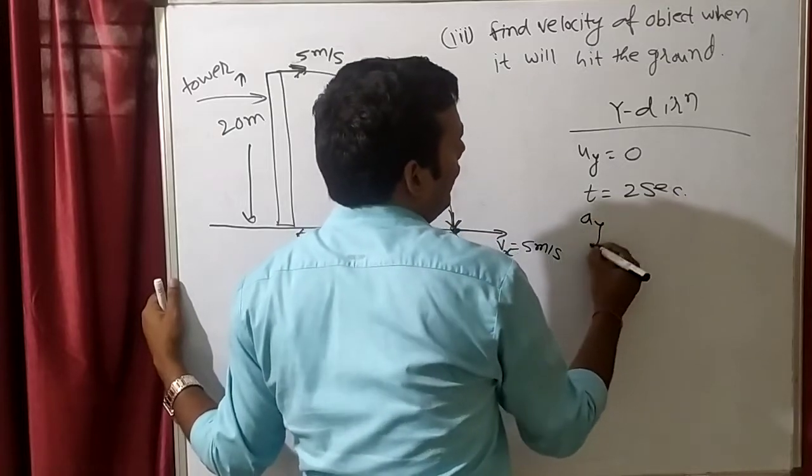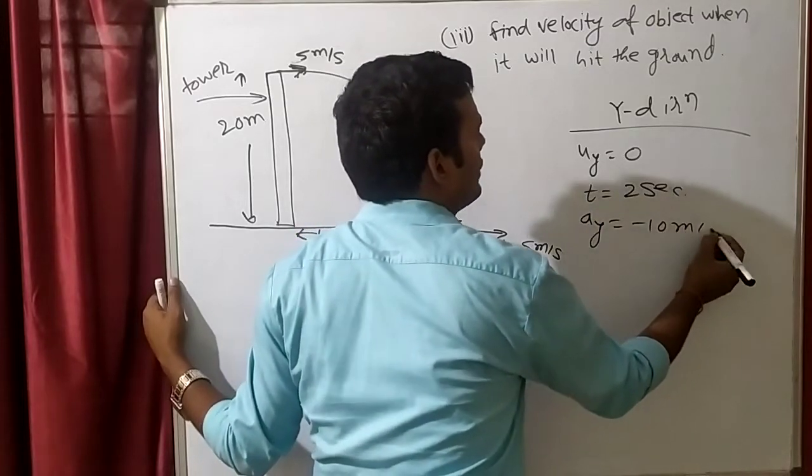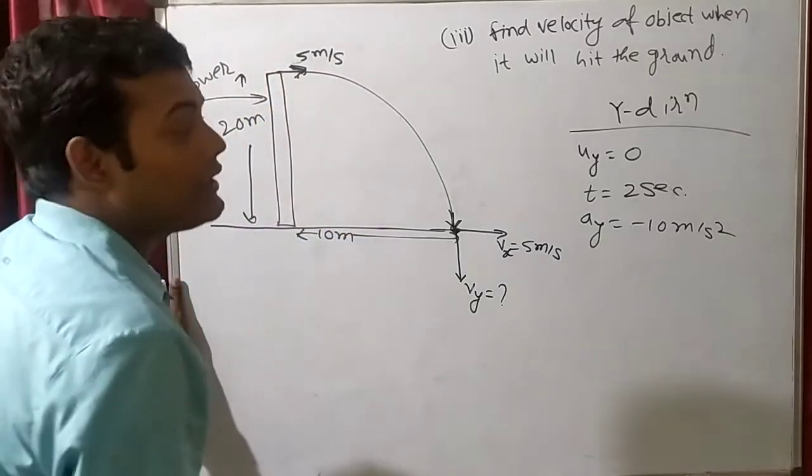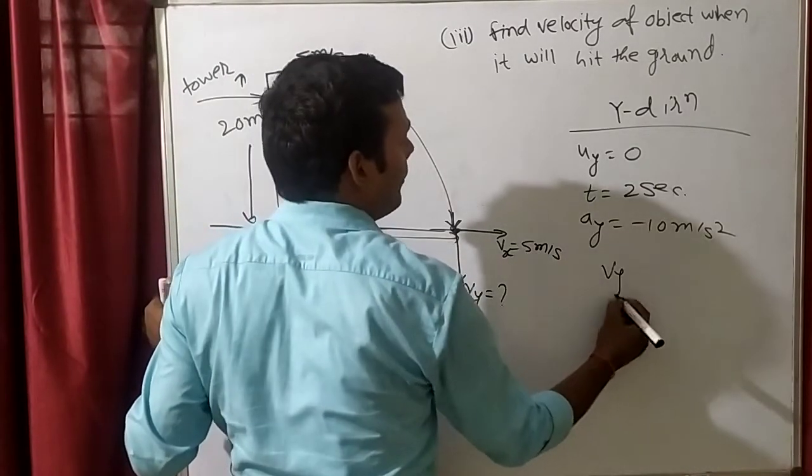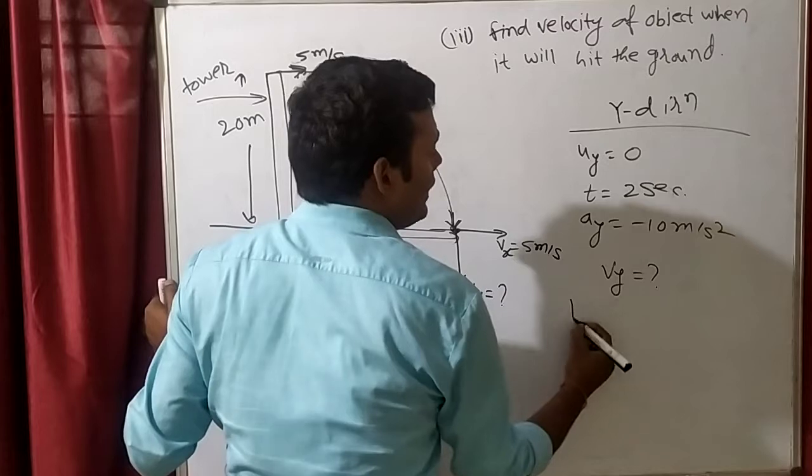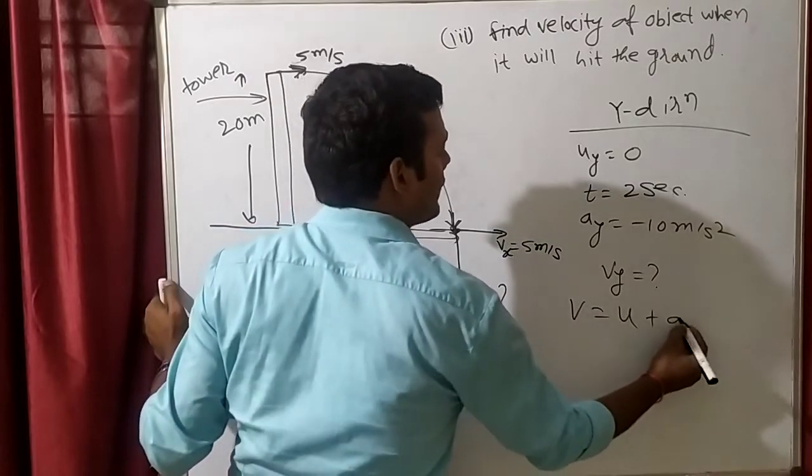What is acceleration in y direction? Minus 10 meter per second square. Acceleration in y direction is always negative. Can we find final velocity in y direction? V is equal to which equation? V is equal to u plus at.